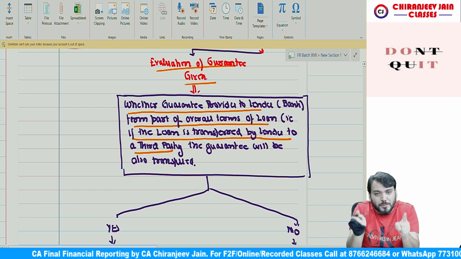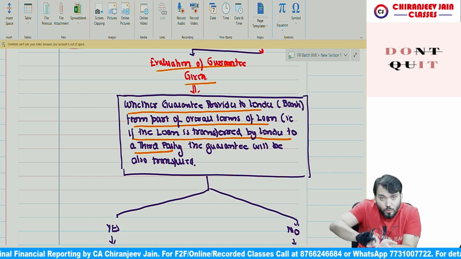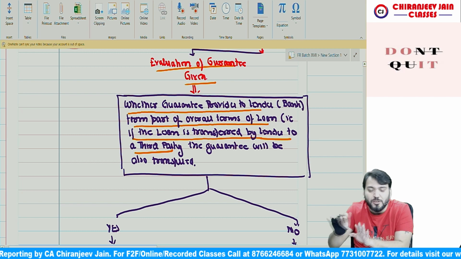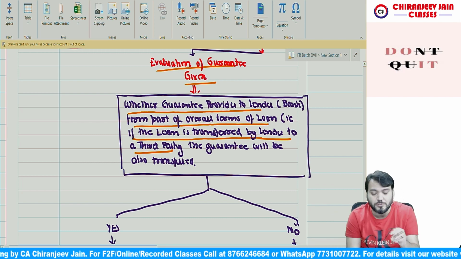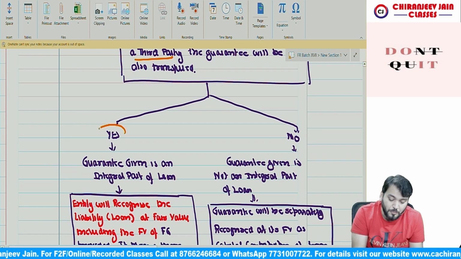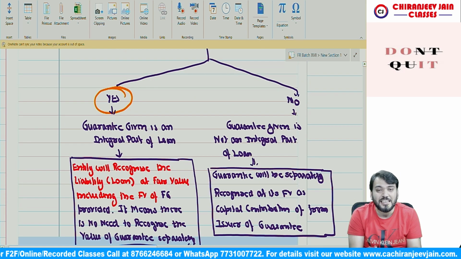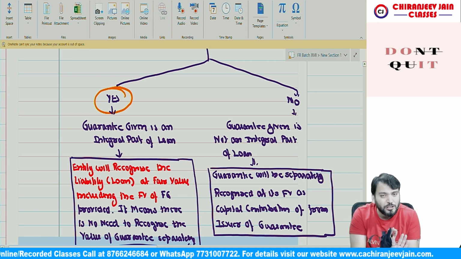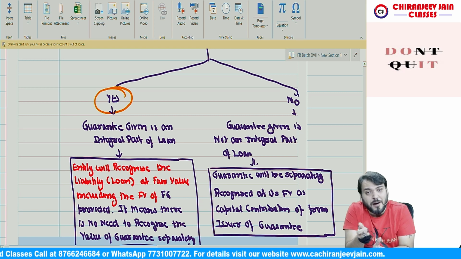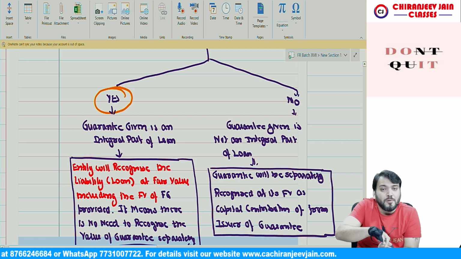We have done the concept of debt securitization. So guarantee will also be transferred. If the loan is transferred by bank to a third party, guarantee will also be transferred. We say that guarantee provided to the lender forms part of overall terms. So guarantee given is an integral part of loan, and there is no need to separate guarantee given from loan.